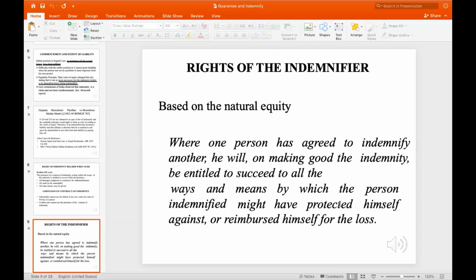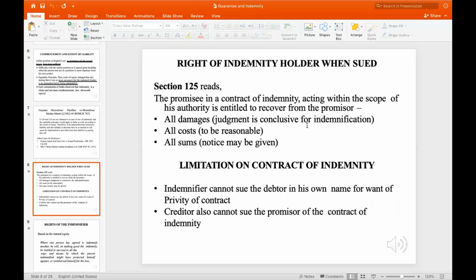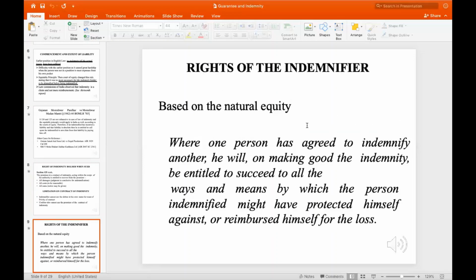Now, what are the rights of the indemnifier? This statement needs to be understood on the basis of the principle of natural equity, where one person has agreed to indemnify another. On making good, the indemnifier will be entitled to succeed to all the ways by means of which the person indemnified might have protected himself against or reimbursed himself for the loss.